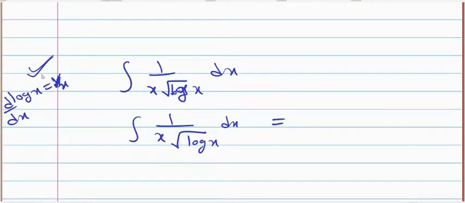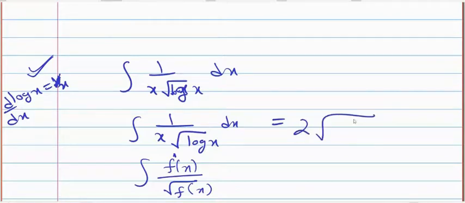Yes, okay. After seeing this question you should understand it is of this form, f dash x upon under root f of x. My f of x is log x, its derivative is 1 by x, so it is available. So the answer will be 2 under root log x.